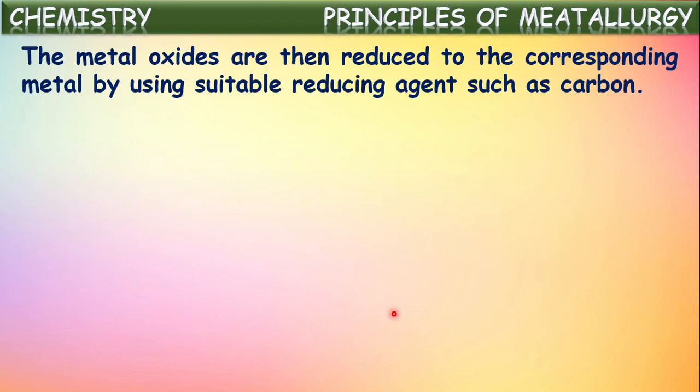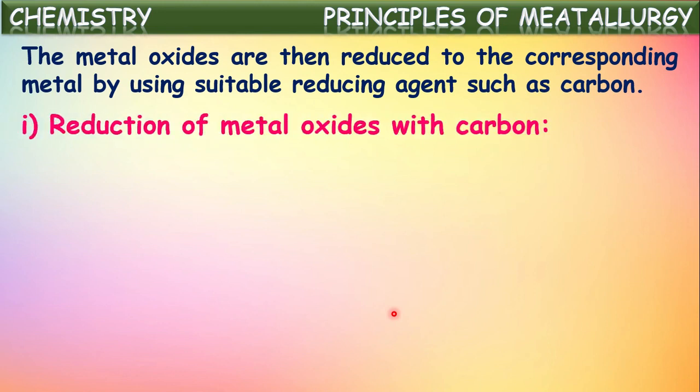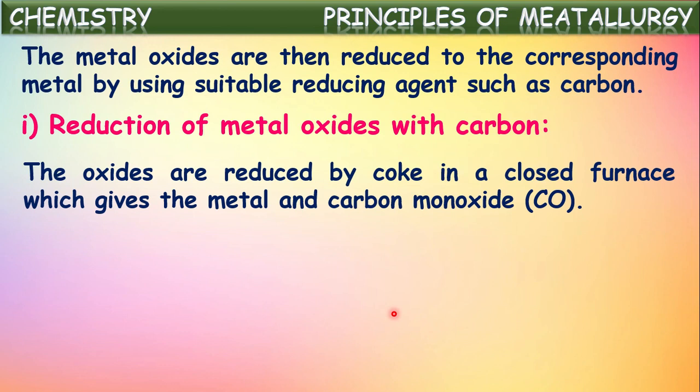The metal oxides are then reduced to the corresponding metal by using suitable reducing agents such as carbon or coke. Reduction of metal oxide with carbon, if you see: the oxides are reduced by coke in a closed furnace, which gives the metal and carbon monoxide.